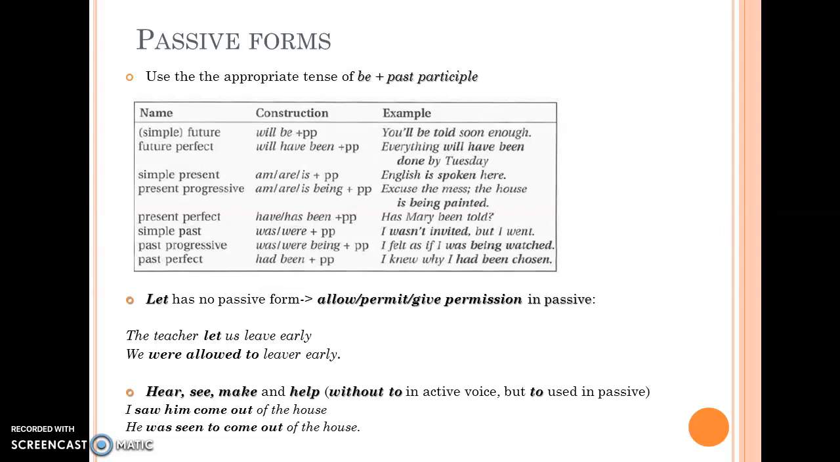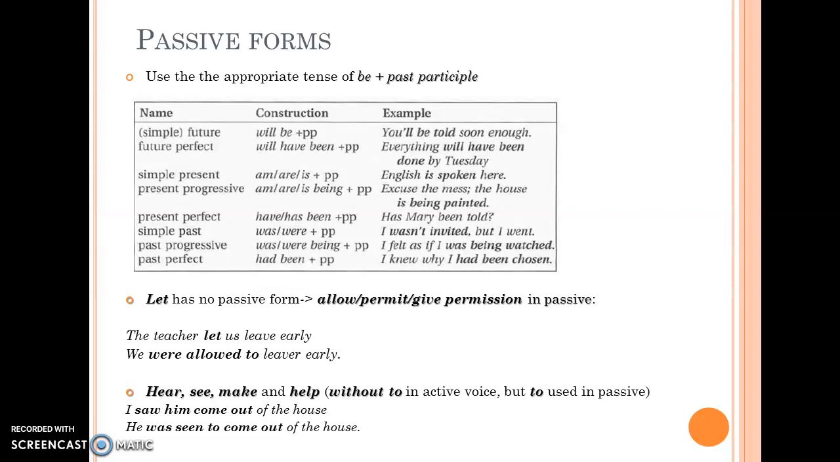You have to remember that "let" has no passive voice. Instead, we use allow, permit, or give permission in the passive. So, "the teacher let us leave early" becomes "we were allowed to leave early by the teacher." Of course, "by the teacher" is optional.